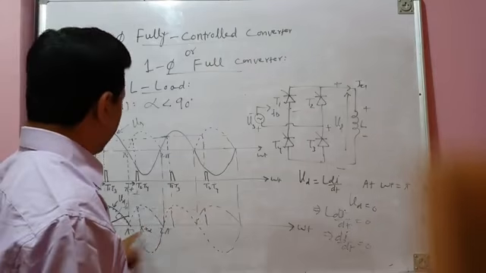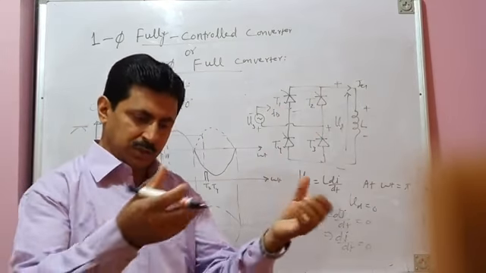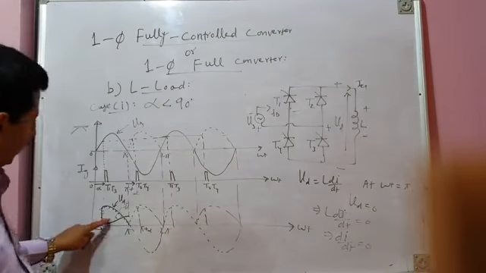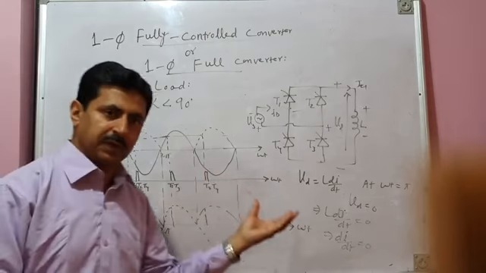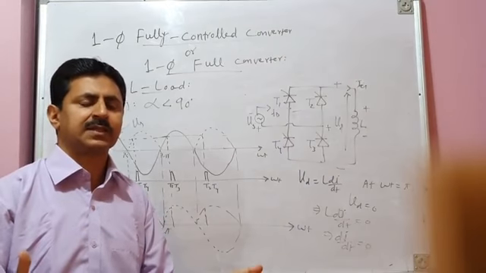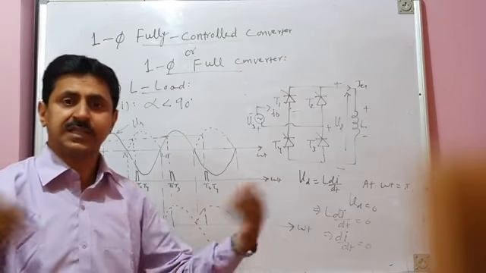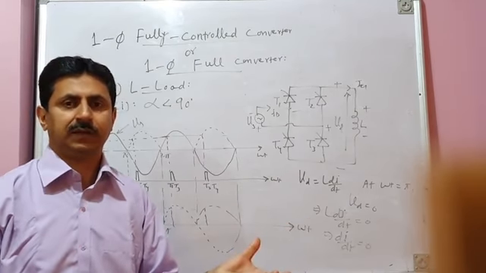From alpha to pi, voltage across inductor is positive. It takes the energy from the source, stores that energy, and current through the inductor rises, as you can see. And it has positive volt-second area. Then volt-second balance says that after that, the inductor has to release the energy it had stored during the positive volt-second area.